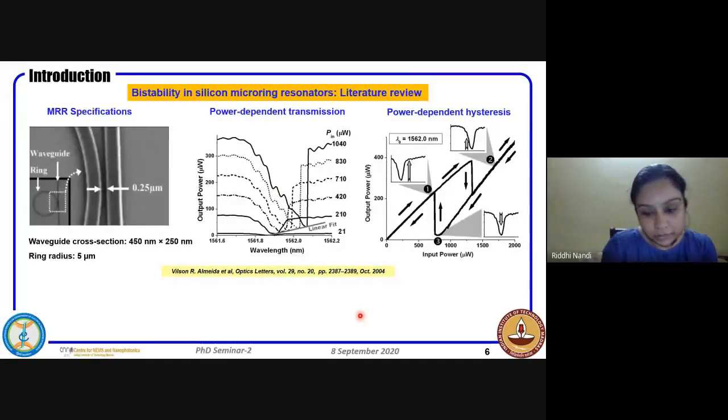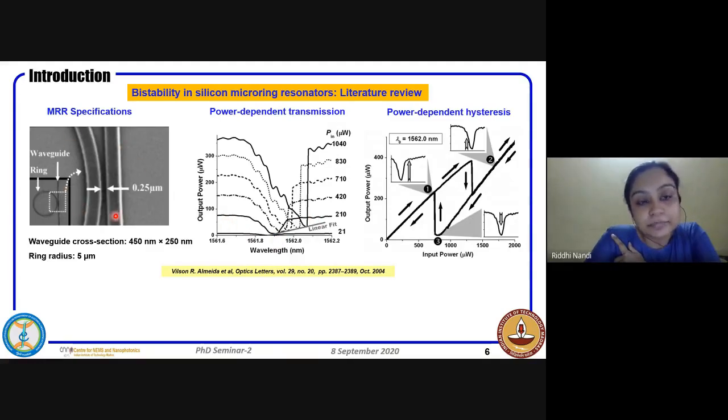So the next thing which comes to our mind when we talk about ring resonators and high power is bistability. Bistability is a very big problem for silicon ring resonators, which has been studied since 2004. People have seen that when you launch very high power into the ring resonator, the transmission gets shifted, and the shape of the transmission spectrum also changes.